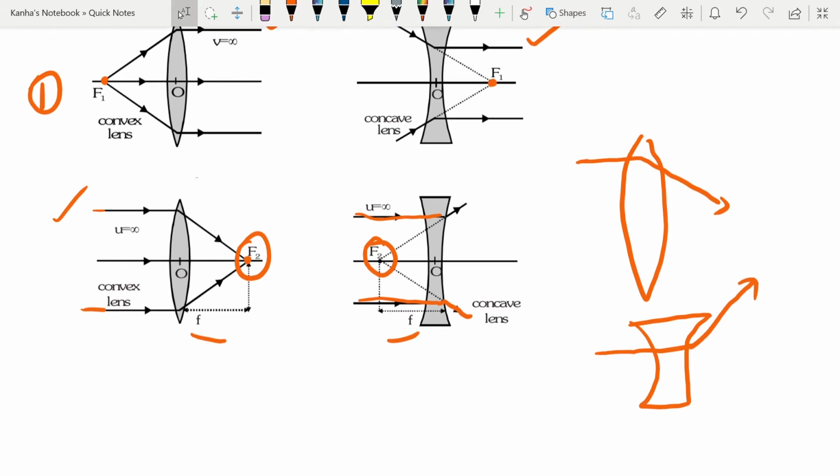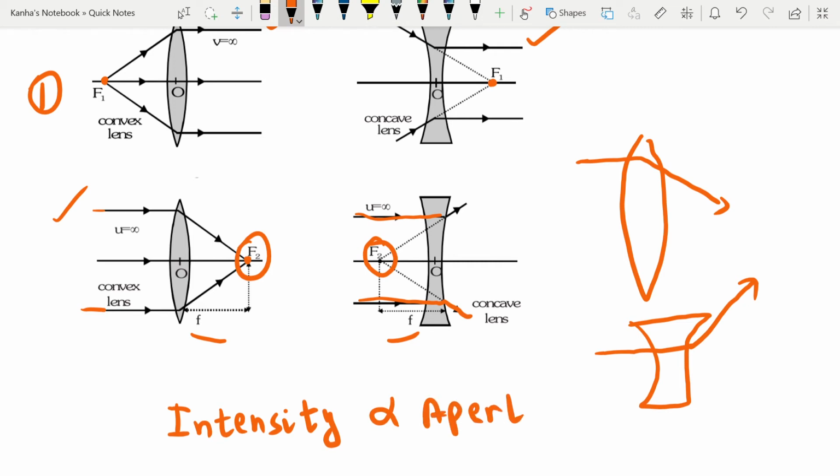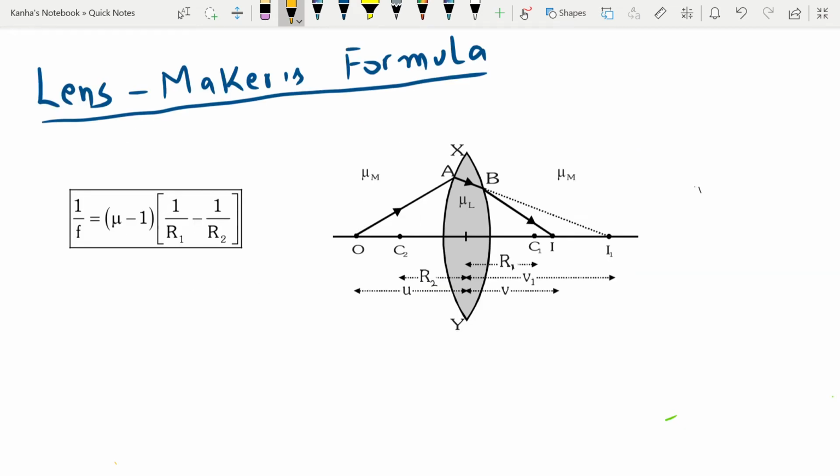This is a relation that you should definitely remember: intensity is directly proportional to the square of the aperture. Next, we talk about the lens maker's formula.